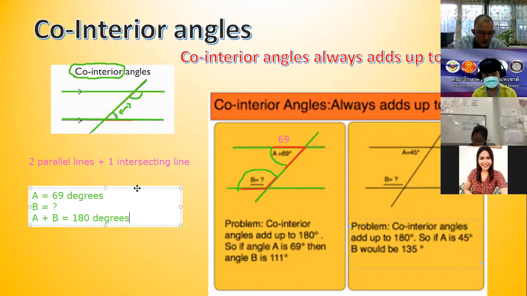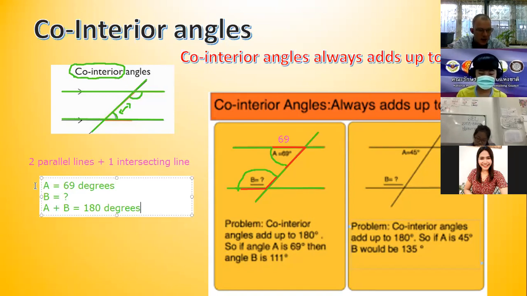So if we have this diagram here, A equals 69, B equals, don't know, and A plus B equals 180 degrees. So when you do equations in the future, we will write it like this.